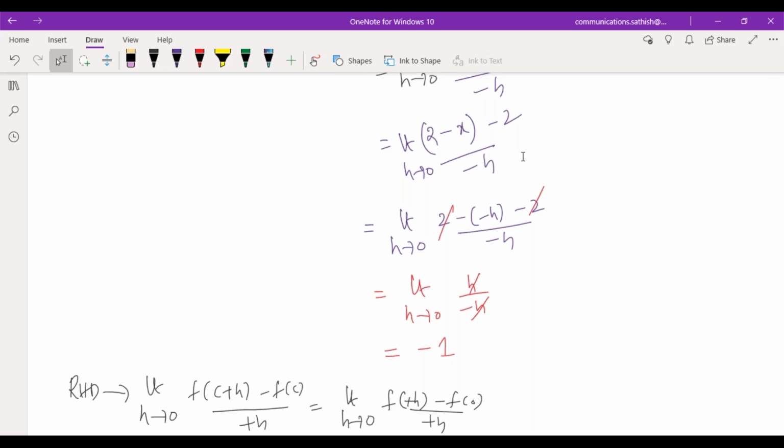Note down that statement. Every differentiable function is continuous, but a continuous function may or may not be differentiable. Am I correct or wrong? Yes, sir. Correct. Note down that statement.